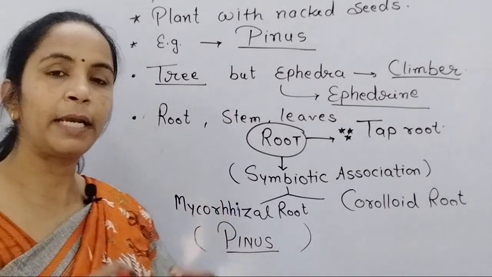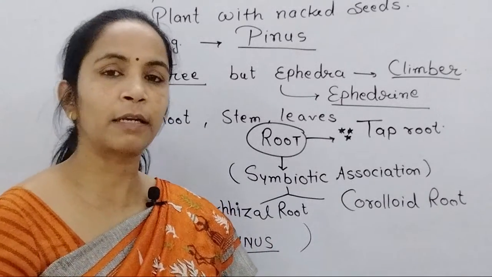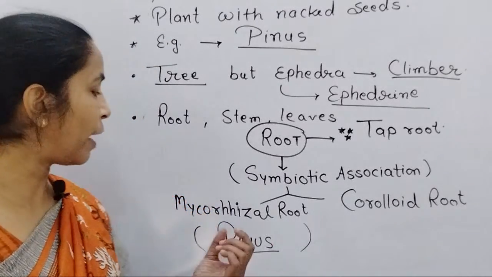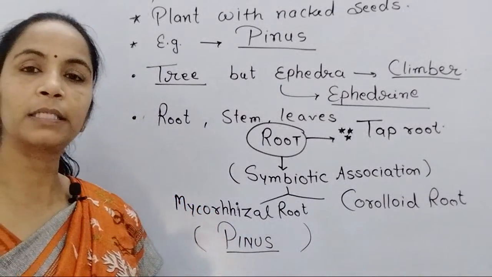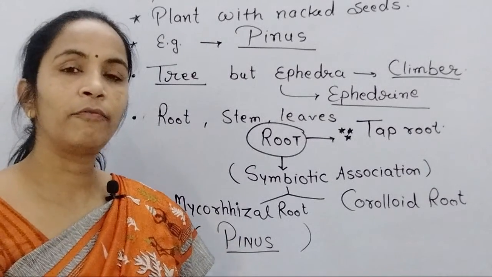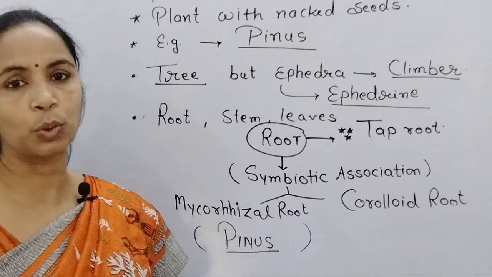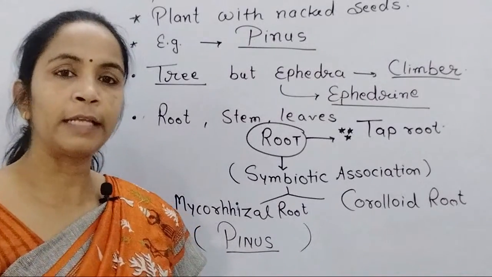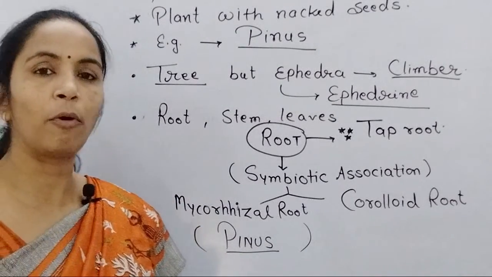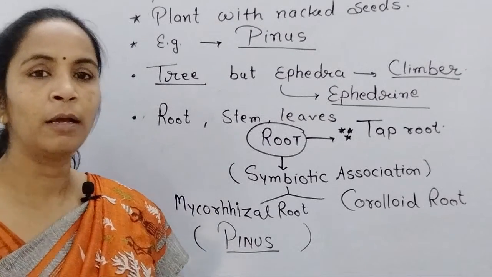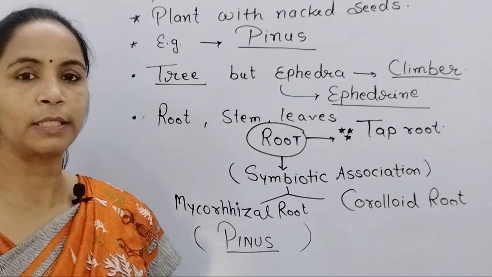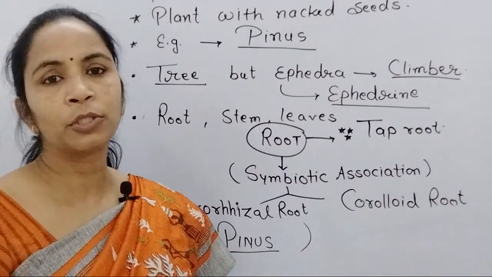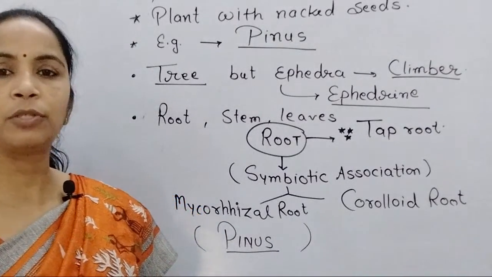That one statement is provided, and last year a question was asked in NEET from that statement: the seeds of pinus can't germinate without mycorrhiza association. So you put a mark of importance over that line, because if mycorrhiza is absent in seeds of pinus, the seed can't be germinated.